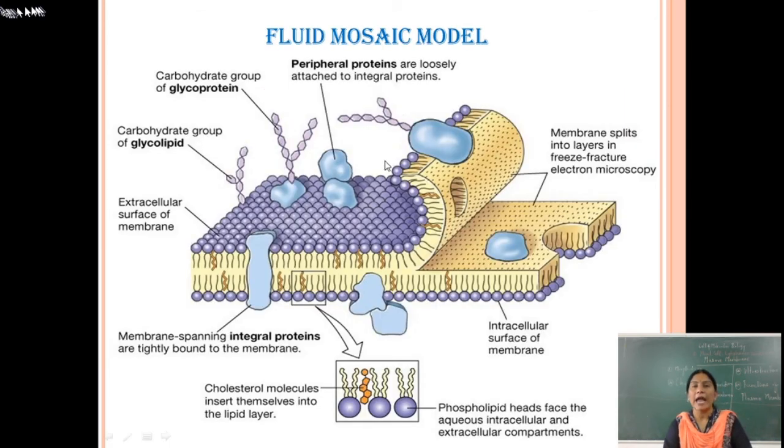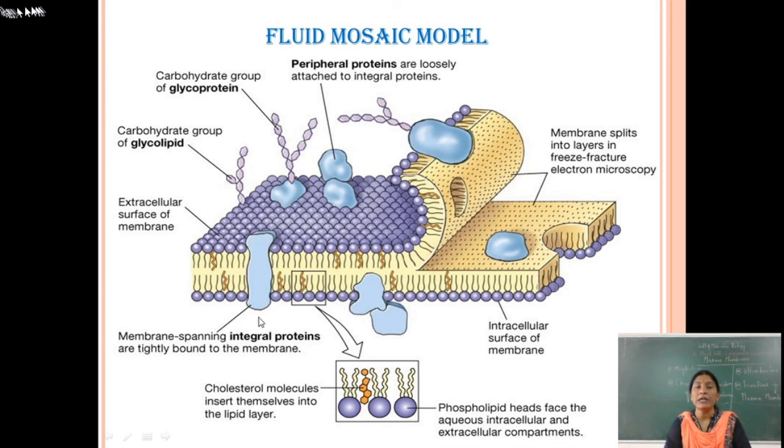Look at this diagram. According to the fluid mosaic model, there are peripheral proteins which are loosely attached to the integral proteins. These are the carbohydrate groups of glycoproteins. These are also the carbohydrate groups of glycolipids. This is the external, or extracellular, surface of the membrane.